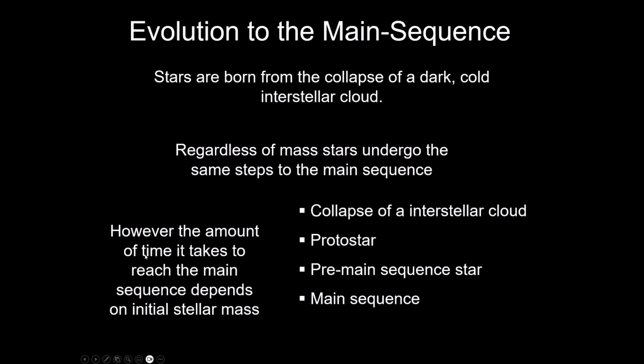There is this inverse relationship between mass and time here, meaning that stars that form with a very large mass go through these stages very, very quickly. O stars and B stars will rip through this stuff in under 1,000,000 years. Whereas stars that are much smaller in mass take a longer time, right? Do you remember how long it takes the sun to go through this process? It was 30 million years. And the longest this process could possibly take would be around 100 million years, and those would be for the lowest mass stars. So that's the summary of the birth of stars.